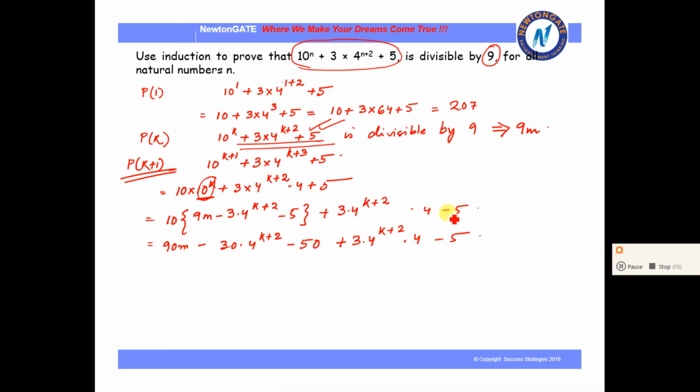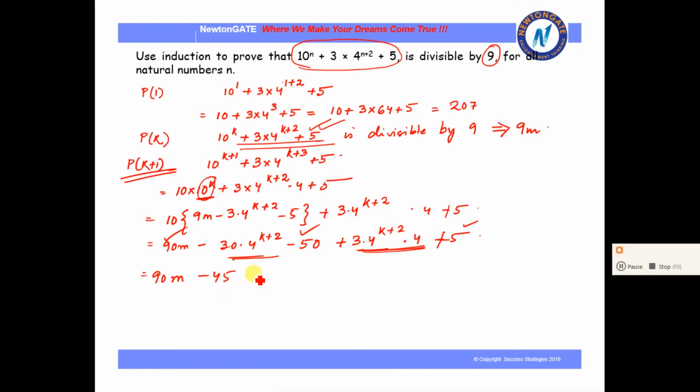Sorry, it is given here plus 5, so this one will be plus 5. So 90m minus 45, if we simplify this portion, it will be minus 45. Now the remaining is this portion, that we need to simplify.